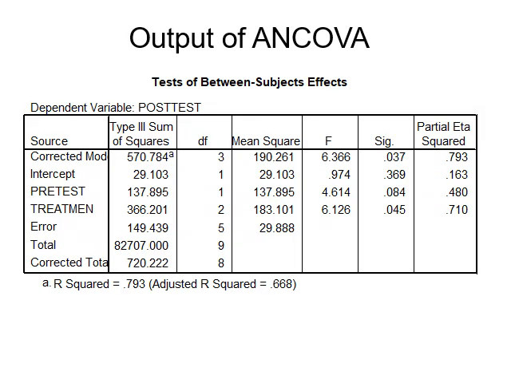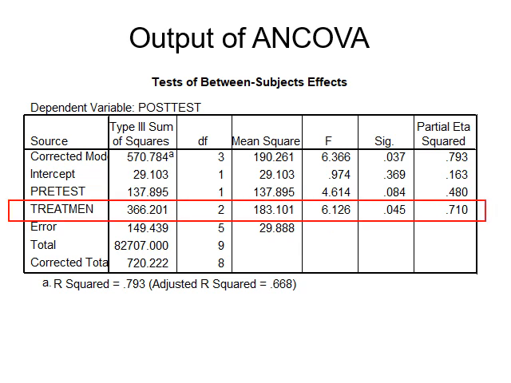If we add the covariate, now we actually have that pretest value. What we're looking to see is, by putting that pretest in, does that change what we find? We look at the treatment effect first, and we find it is now significant at 0.045 with a partial eta of 0.71.